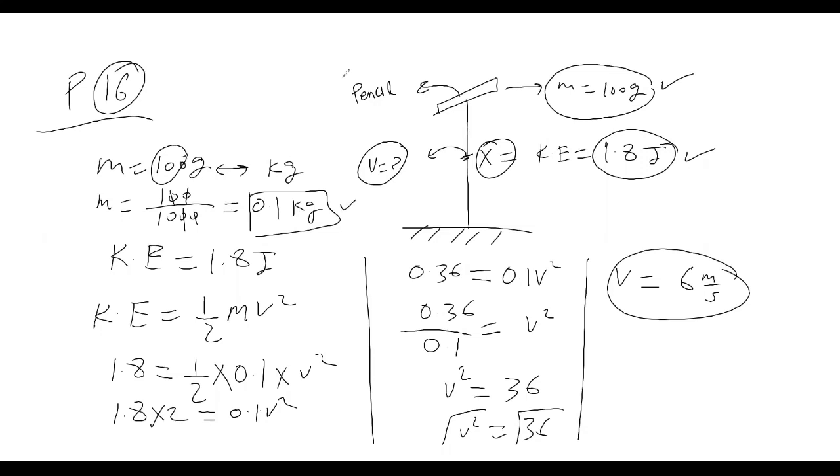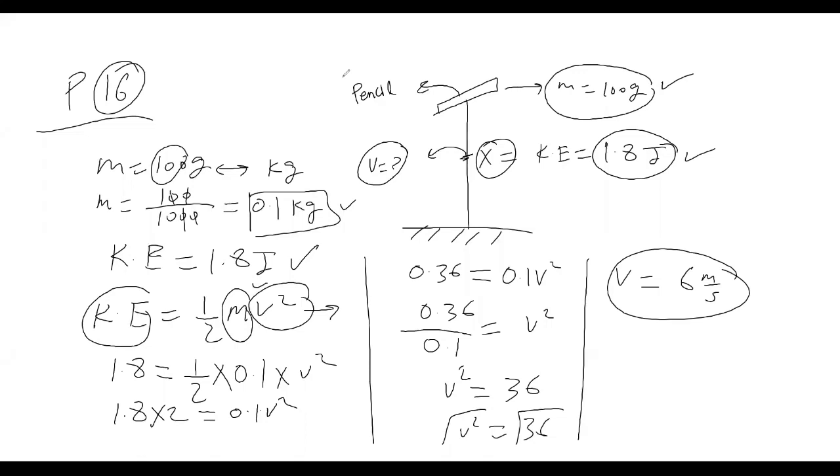So if we have mass in kilogram, that's good. And if we also have kinetic energy, which is 1.8 joule, kinetic energy is given, mass is given, you can easily find this third term, velocity. So 1.8 equals 1 divided by 2, multiplied by 0.1, multiplied by v square.